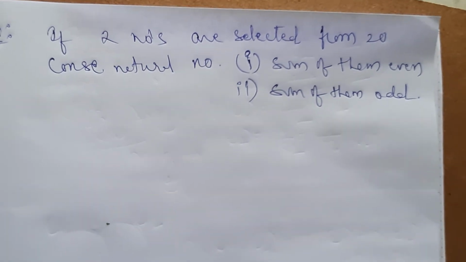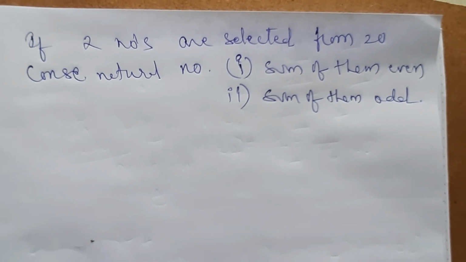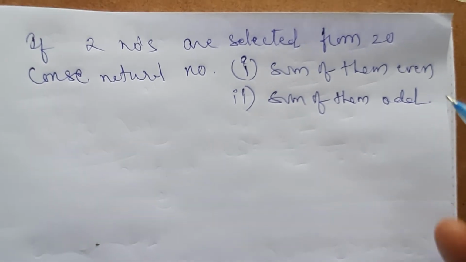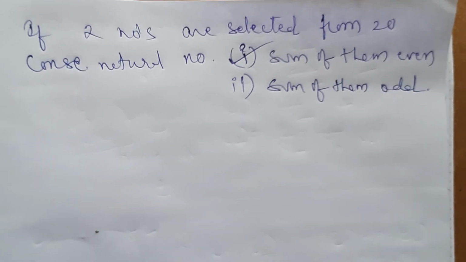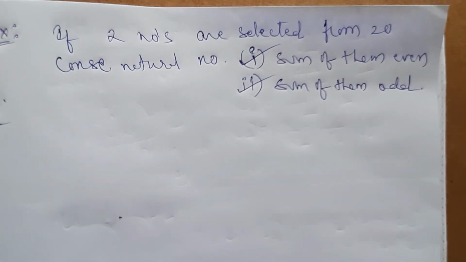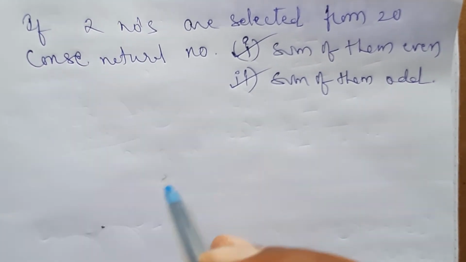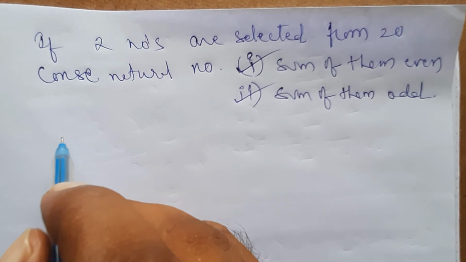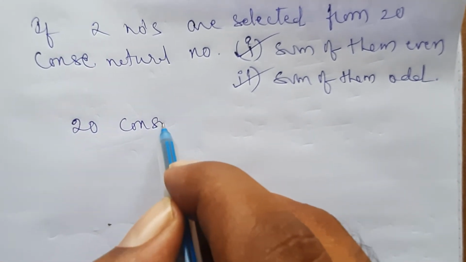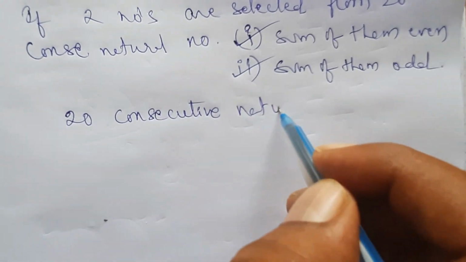So here two numbers are selected from 20 consecutive natural numbers. Then find the probability that the sum of the two numbers is even. This is one bit. Sum is odd, this is one more bit. Now first of all here n of S we can calculate. Sample space points we have to find. So let it be 20. They are given 20 consecutive natural numbers.